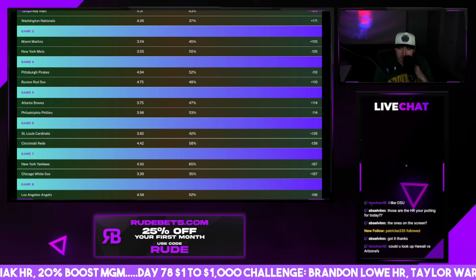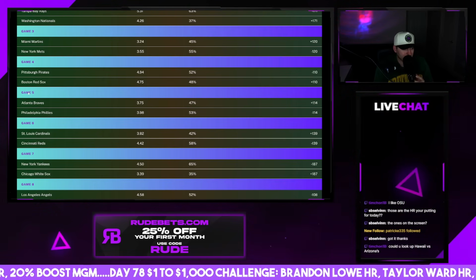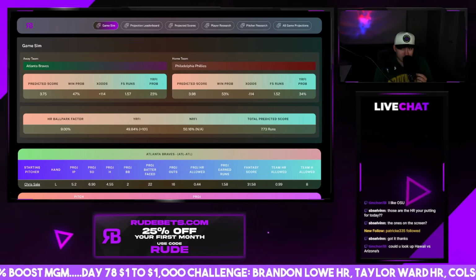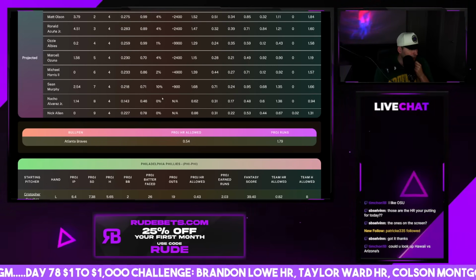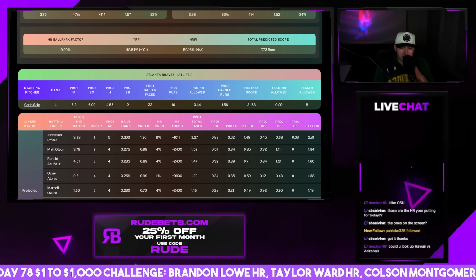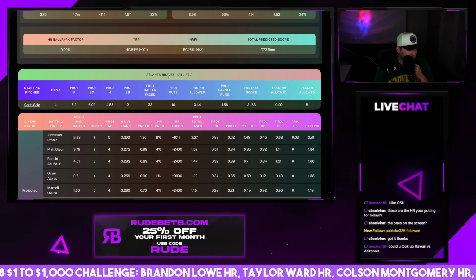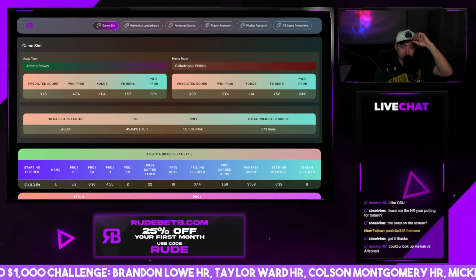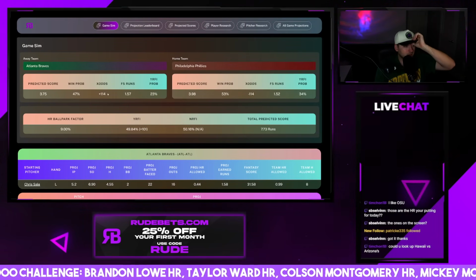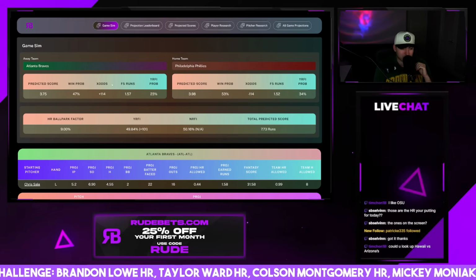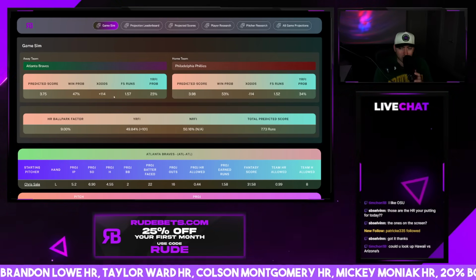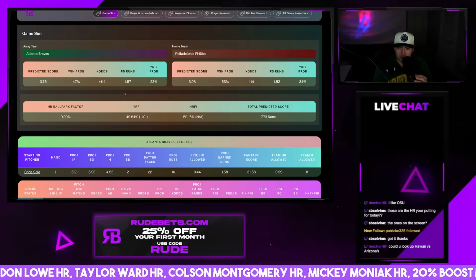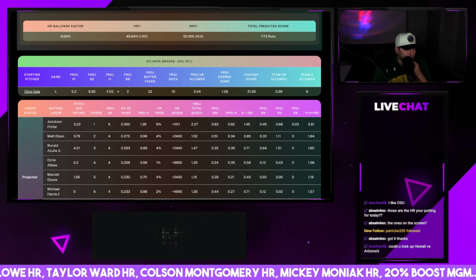Braves, Phillies. Let's look at the Braves, Phillies here. Chris Sale going up against Chris Sanchez. Oh, my God. Is anybody going to score here? Yeah, they will, but Braves are a fair underdog at plus 124 as well. Looks like a decent day for dogs overall here in the MLB.